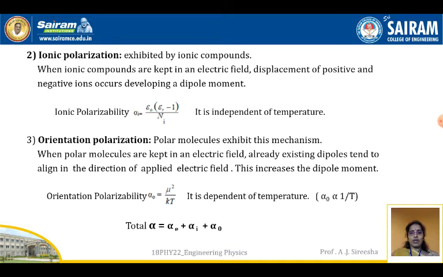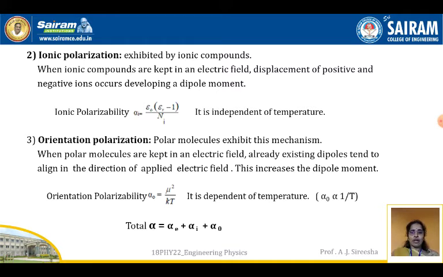So orientation polarizability is alpha O. We write it as alpha O because of orientation polarization. It is nothing but mu square by kT, and this is dependent on temperature. Alpha O is inversely proportional to temperature.